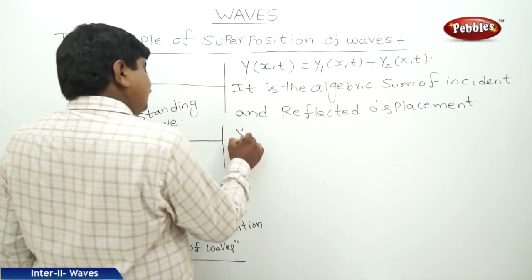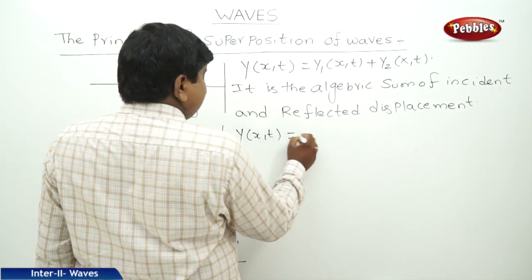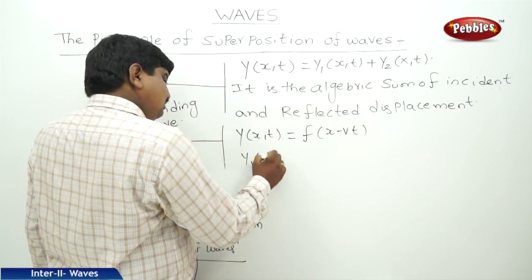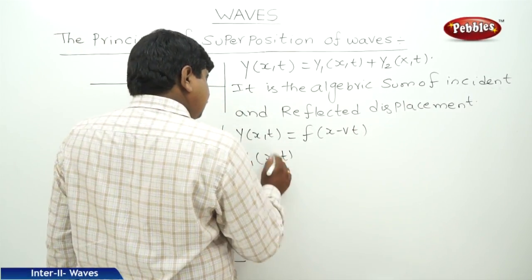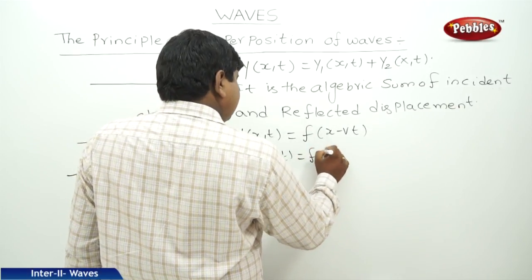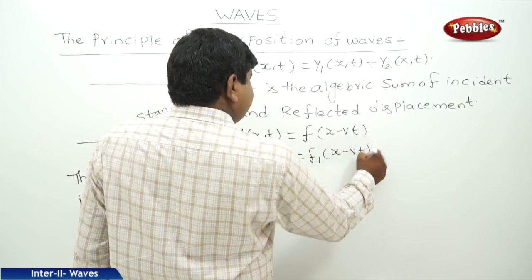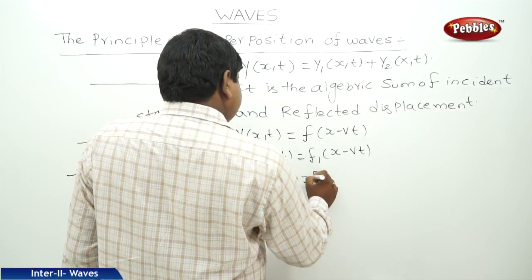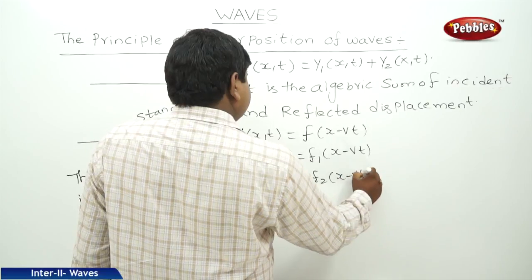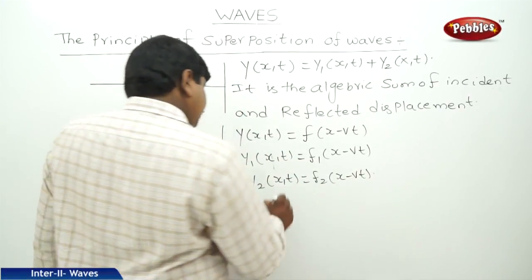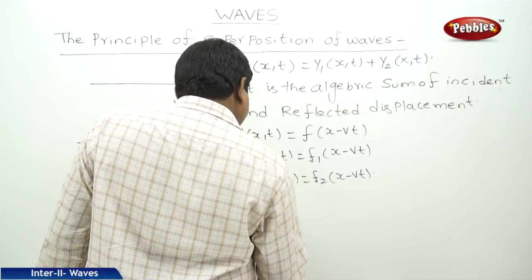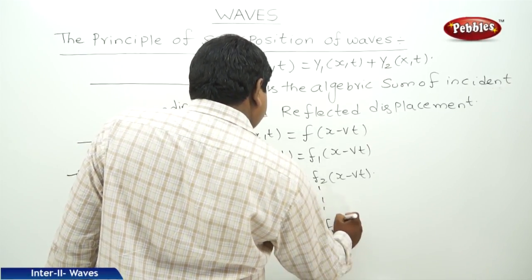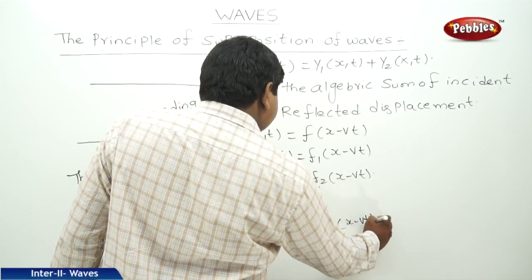So y of x comma t is equal to f of x minus vt, y1 of x comma t is equal to f1 of x minus vt, y2 of x comma t is equal to f2 of x minus vt, and so on. yn of x comma t is equal to fn of x minus vt.